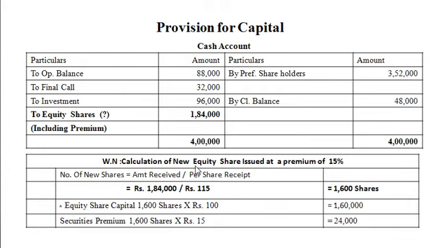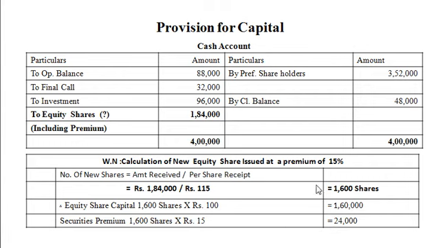Here is the working for the number of equity shares issued at 15% premium. So new shares would be total amount received including premium divided by per share receipt including premium, that is 1,84,000 rupees divided by rupees 115. So our number of equity shares would be 1600 shares. So in 1600 shares, our equity share capital would be 1600 shares multiplied by rupees 100. It would be 1,60,000, and securities premium would be 1600 shares multiplied by rupees 15, that is rupees 24,000. So like this we get the number of new shares issued for the purpose of redemption.